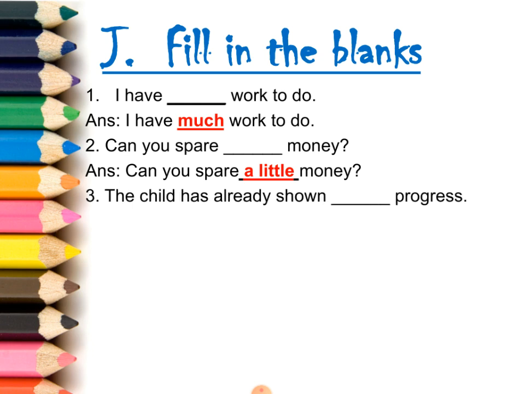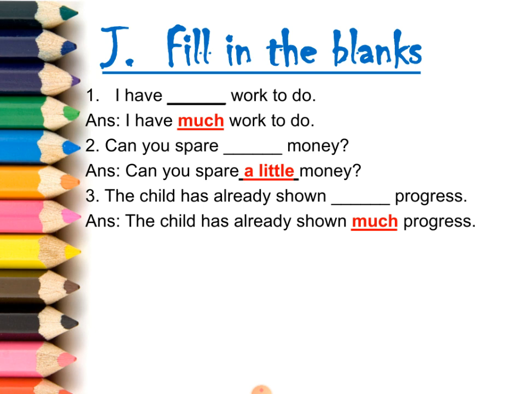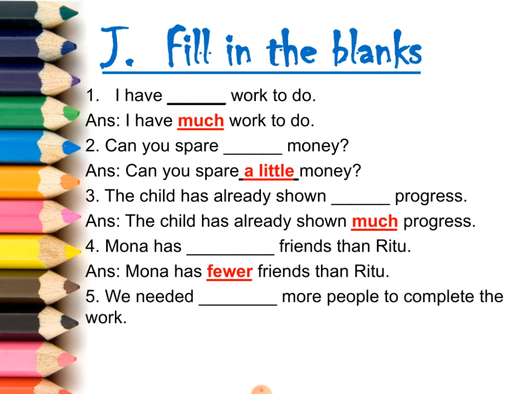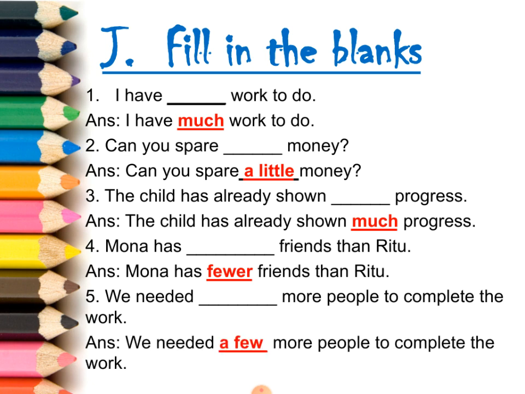The child has already shown dash progress. Progress also cannot be counted. So, the child has already shown much progress. Mona has dash friends than you. Friends can be counted. So, Mona has fewer friends than Ritu. We needed dash more people to complete the work. People can be counted. So, we needed a few more people to complete the work.